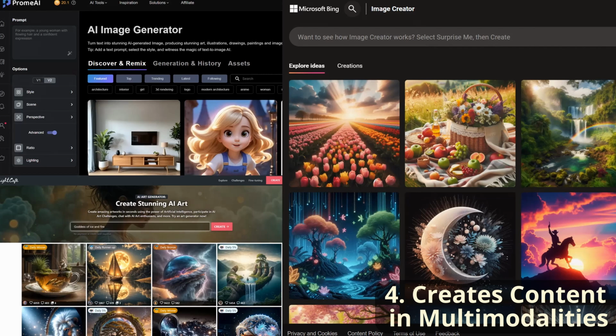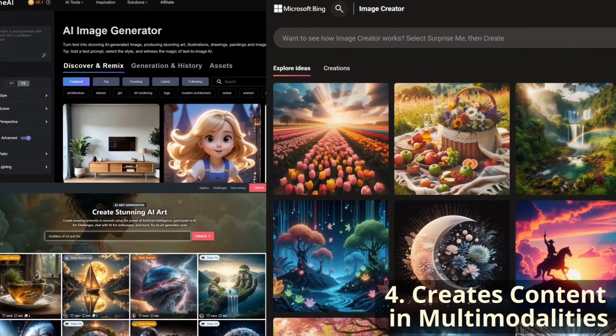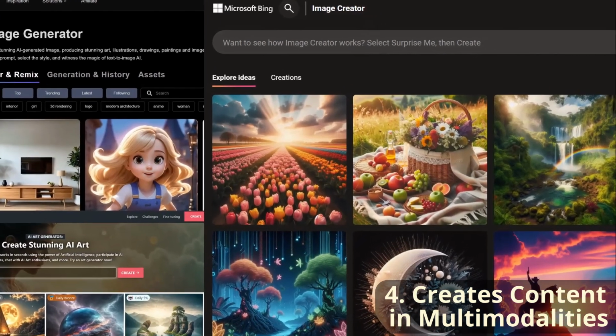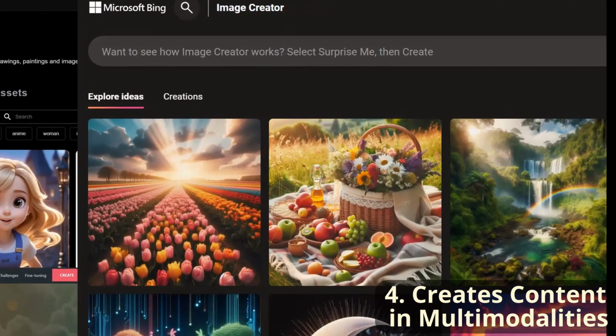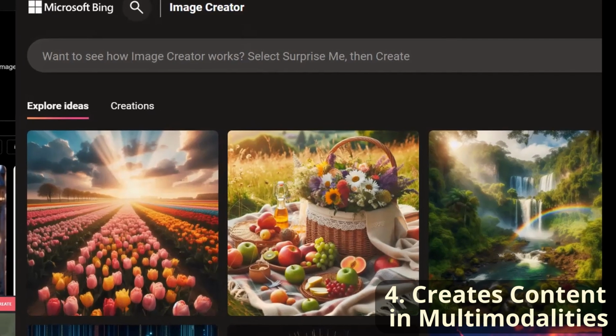Now you can use more advanced ones. There's an example here of Night Cafe. That's actually just a website and it uses a bunch of different AIs to help you create images. Again, lots of different features, lots of different ways that you can create images. Same thing with Chrome AI, lots of different features, lots of different levers that you can adjust to adjust how the image actually comes out. But I enjoy simply using a very simple interface with Microsoft Bing. All the images that you see within this presentation were created using this system.